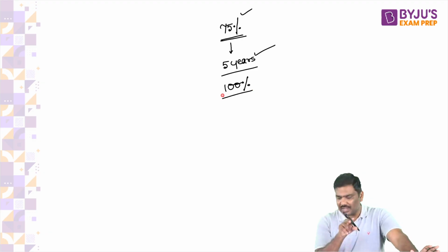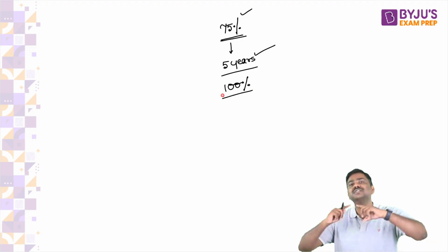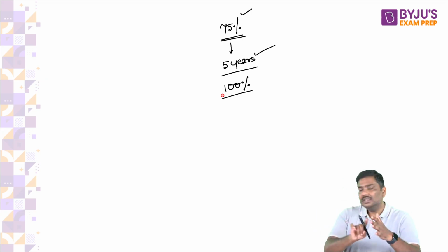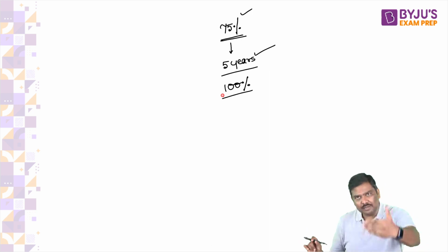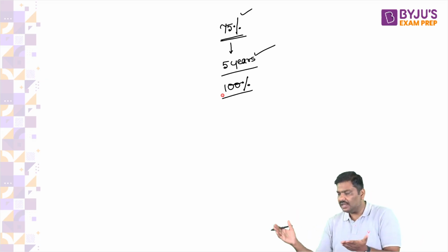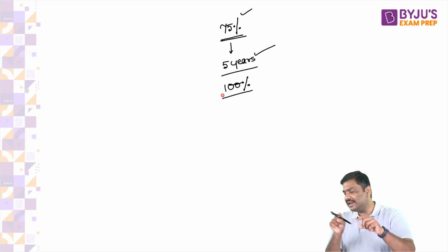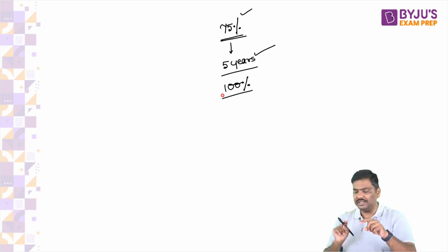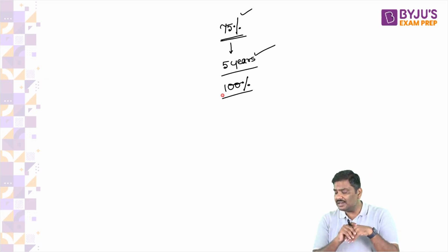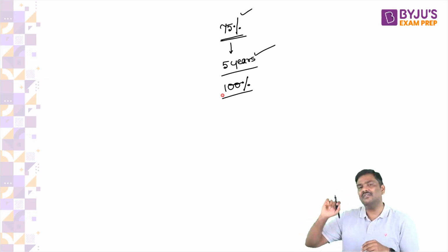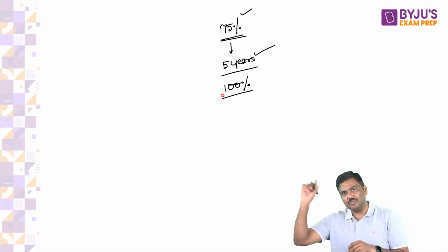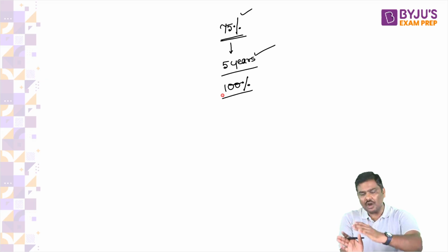And yesterday, if you have revised, I've told you how compensation is calculated by the center. From one year to the next year, they will simply assume the expected revenue will increase by 14%. That number is fixed. They will assume that your taxes collected under GST will increase by 14%. That will give you the expected revenue collection. But if your actual revenue collection under GST is less than the expected revenue, then the gap between the two will be given to you in the form of compensation. This is where we stopped yesterday.